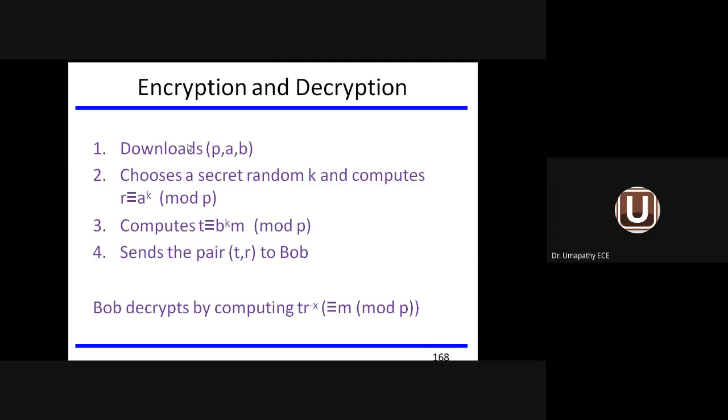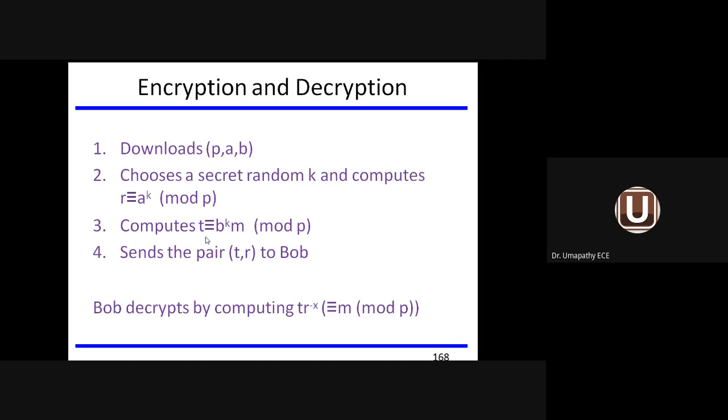Finally, there are steps connected with the encryption and decryption algorithm. We have to choose three variables: a and b are integer variables, and p is a prime number. Then choose the secret random number k. Compute r equal to a power k mod p. R is the value we are going to find, a is the given integer number, p is the prime number, and the secret random number is k.